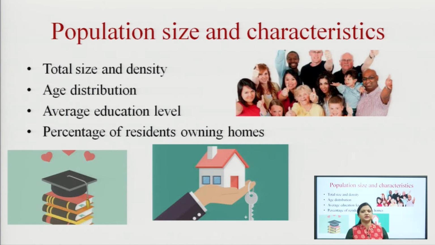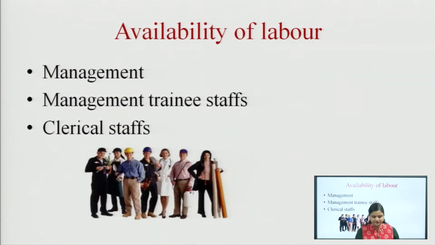Age distribution means what age groups are available in that trading area, so that you can decide which type of product assortment you will hold in your store. Total size and density means the overall population and demographics we are talking about under population size and characteristics.